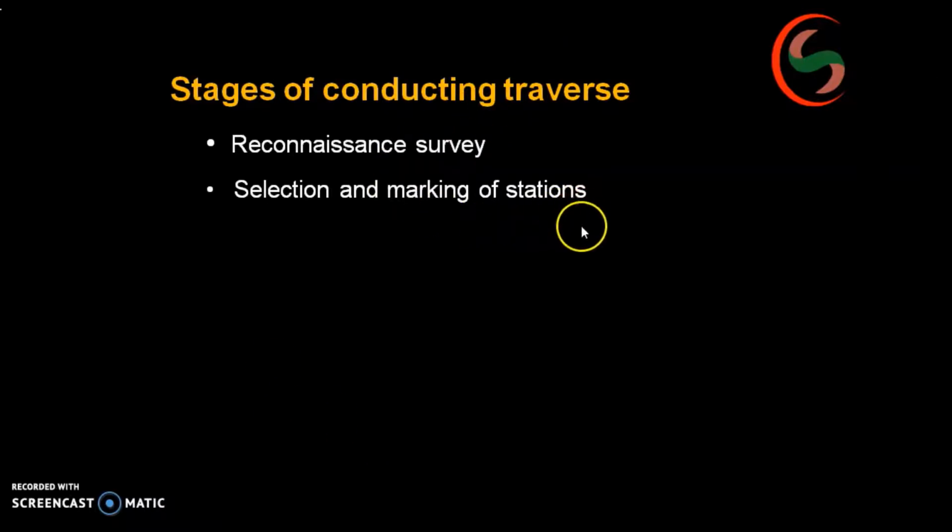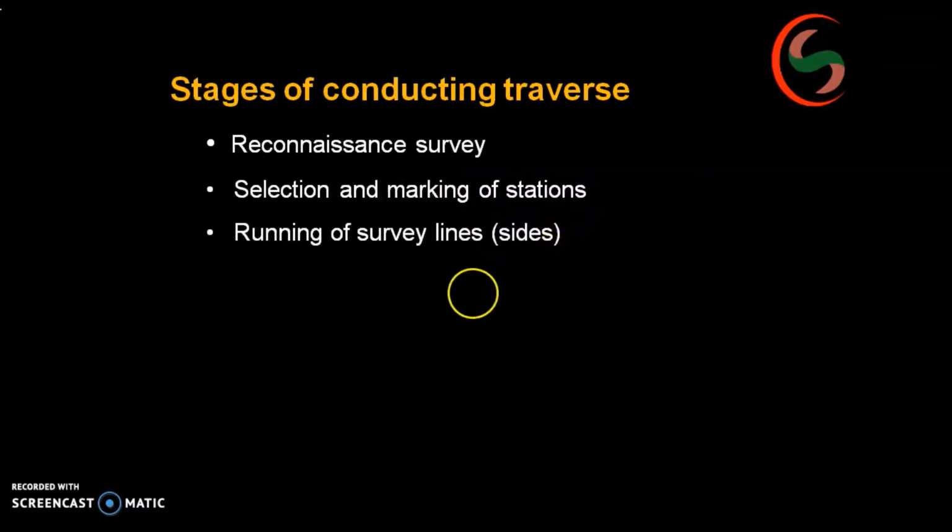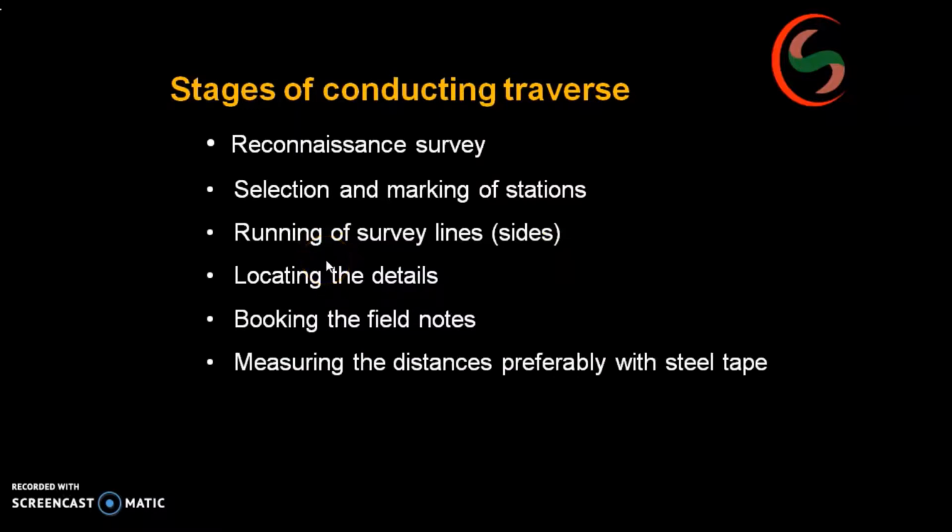That is selection and marking of the stations. Next, running of survey lines, locating the details, booking the field notes, measuring the distance preferably with the steel tape. So these are the stages you are supposed to do. Means first you have to walk through the area where you are going to do the survey lines. You have to fix the stations. You measure the distance from each station to station and ensure that from each station you can see the preceding station and succeeding station.